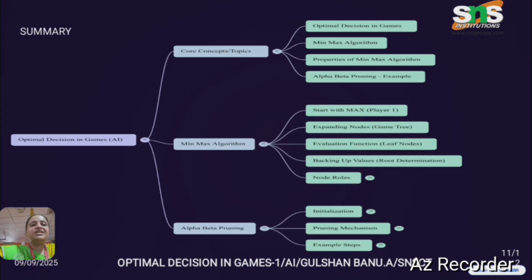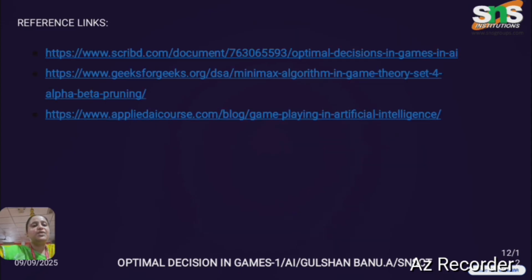This is a summary of what we saw today. We saw the core concepts of alpha beta pruning and what the min-max algorithm is. After the min-max algorithm, we saw what alpha beta pruning is. I guess that you understood this concept in an efficient way. I have also given some references which you can refer to and learn the process.